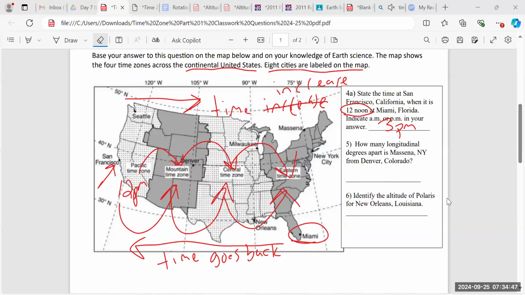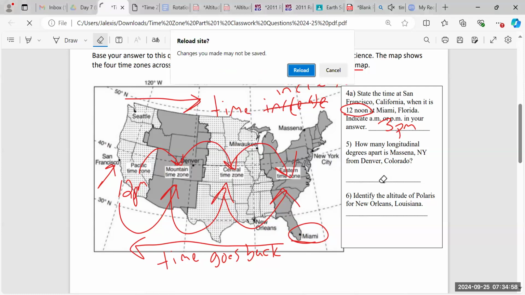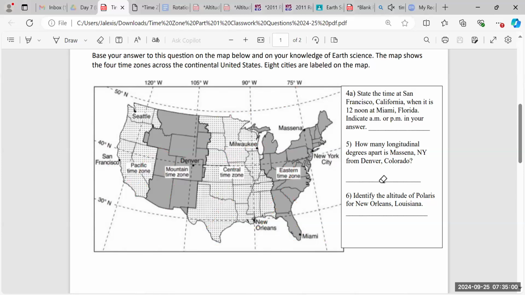No problem, no problem. All right, number 5. So number 5 says, how many longitude degrees apart is Massena, New York from Denver, Colorado? Let me refresh all this, all right? So Massena, New York from Denver, Colorado. How many longitude degrees apart? So Denver is here, all right? And Massena, New York is here.